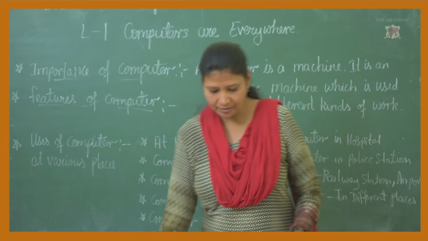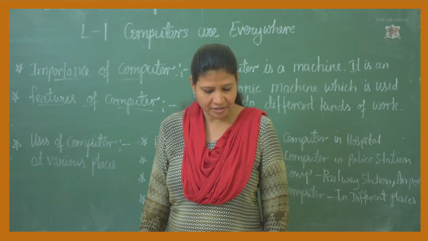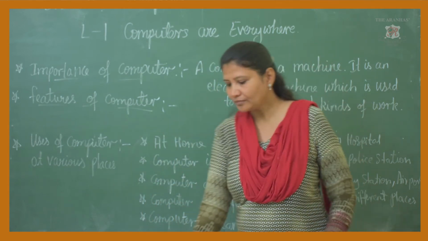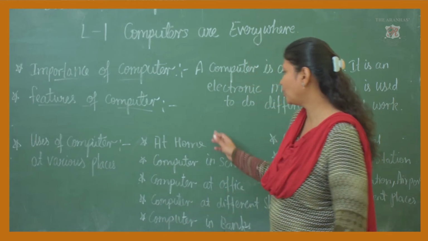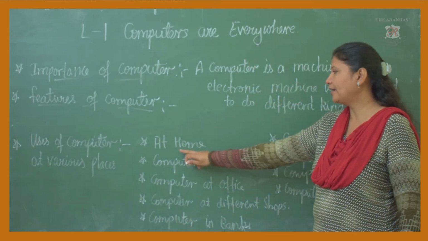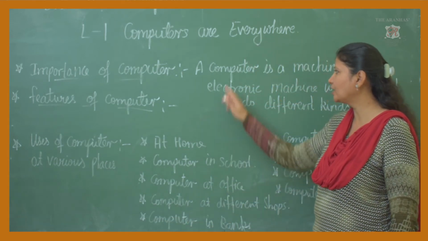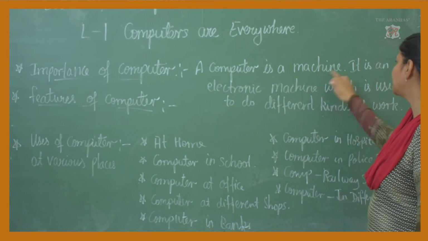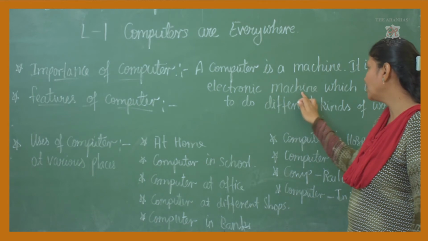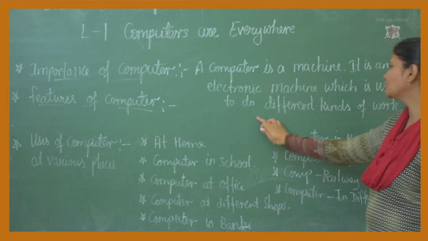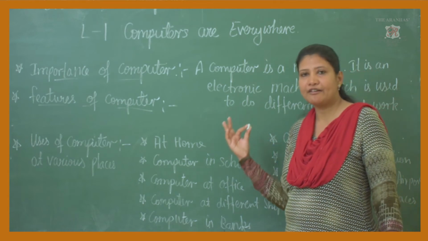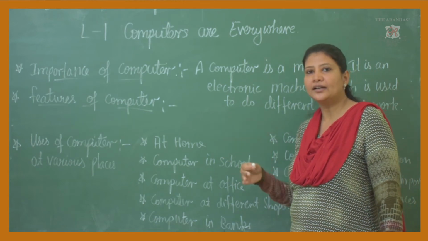Now I'll give you some difficult words also and some important points to write. These are some important points. You can write this at home, or you can write the importance of computer. A computer is a machine. It is an electronic machine which is used to do different kinds of work. All this you can write in your rough notebook and you can learn it.